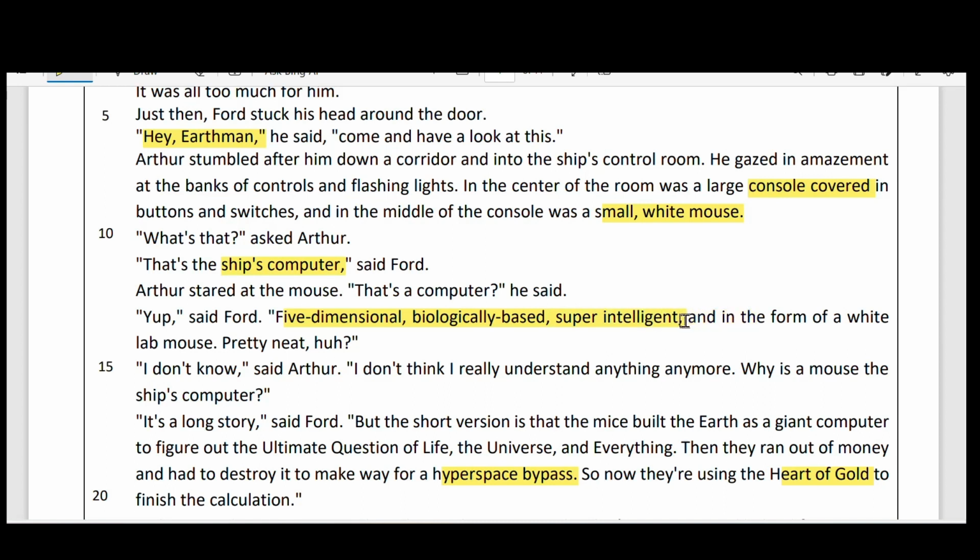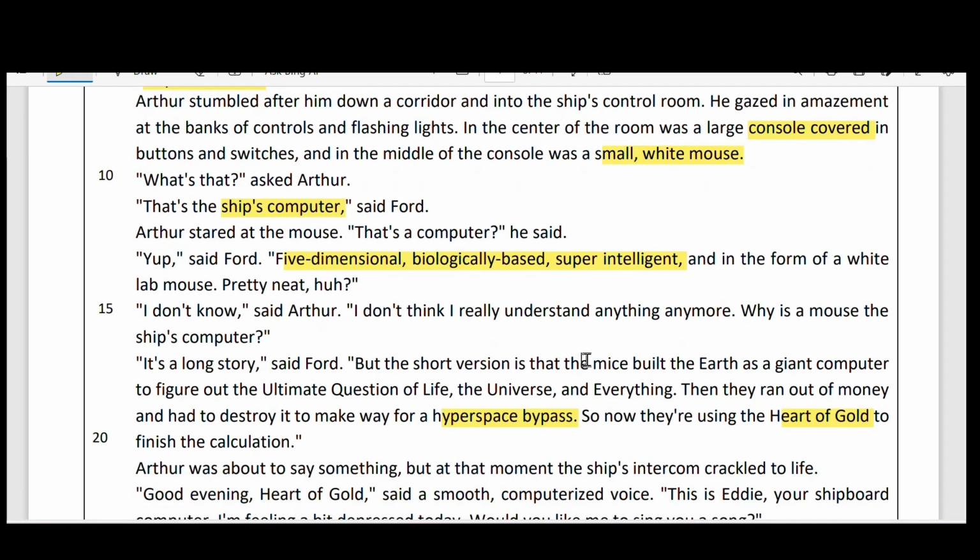It's not that easy. So almost like a human being it behaves. So that's why it is a lab mouse. Pretty neat, yes. But Arthur could not understand because he was a normal human being. And it is a long story.